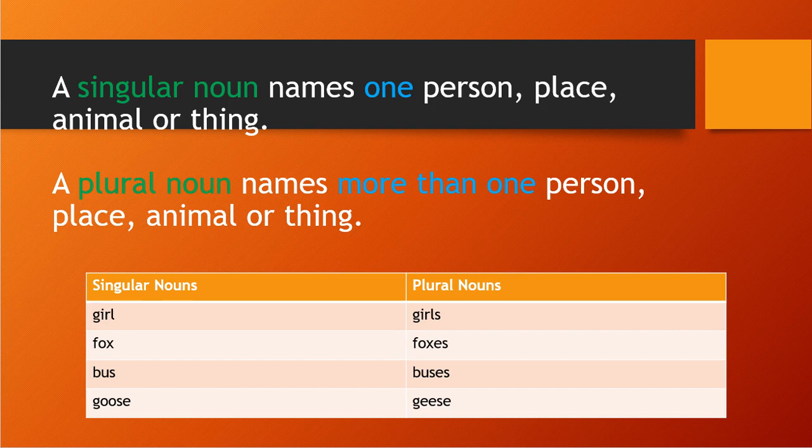Here you see some examples are given: girl, girls, fox, foxes, bus, buses, goose, geese, right? So you see here, on the first side the singular nouns are girl, fox, bus, and goose. Whenever there is one girl, one fox, one bus, one goose, then we will write it in this way. But in the plural nouns, whenever there is more than one, we will use the plural noun, that is girls, foxes, buses, and geese.